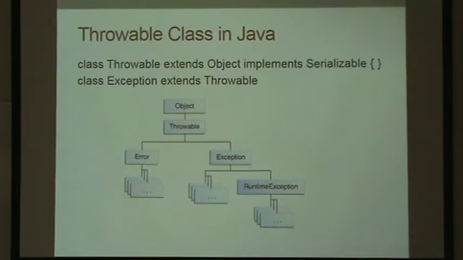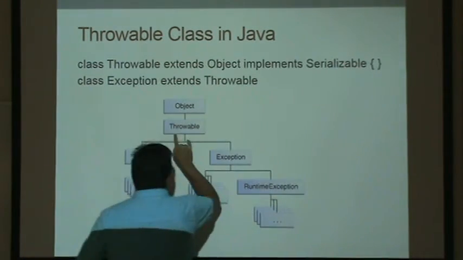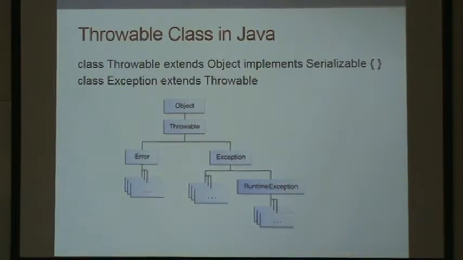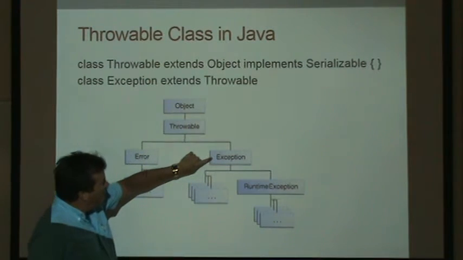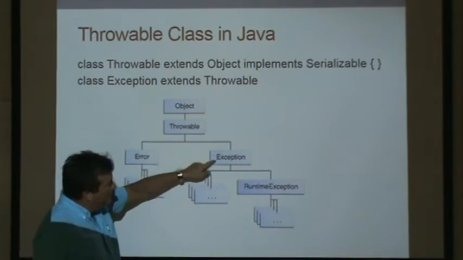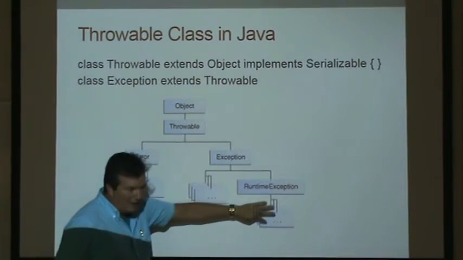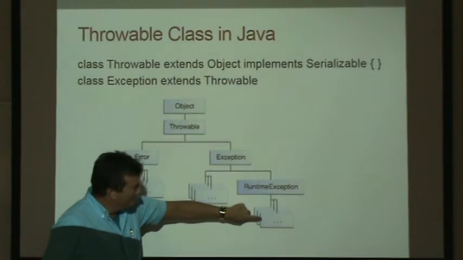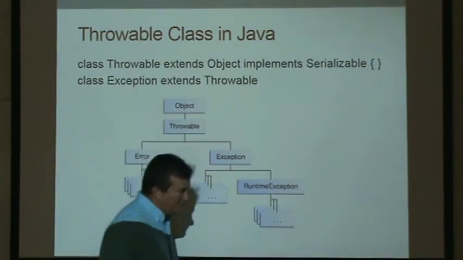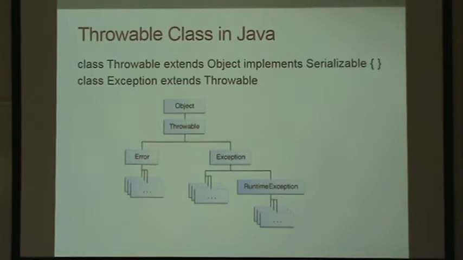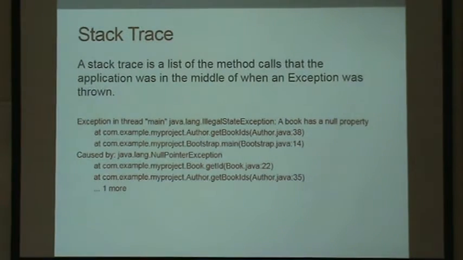Okay. So in Java, the base class of all Java objects is Object. Then there's a class called Throwable. So these are things that can be thrown, and there's two types. There's errors and exceptions. And then the class Exception inherits or extends from Throwable. And then RuntimeException extends Exception, and then like ArithmeticException extends from RuntimeException. So you can go and create these objects as needed.